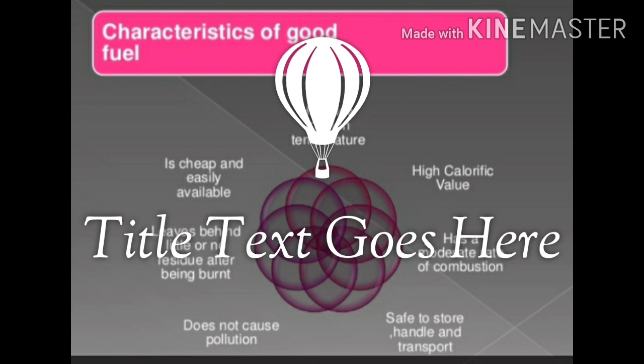Fourth one, the ignition temperature of a fuel should not be high, as reaching the ignition temperature will not be practical. Fifth one, a fuel should have a low content of non-combustible material. Such material produces harmful gases and pollutes air when the fuel burns. Sixth one, the fuel should be easily available and cheap.